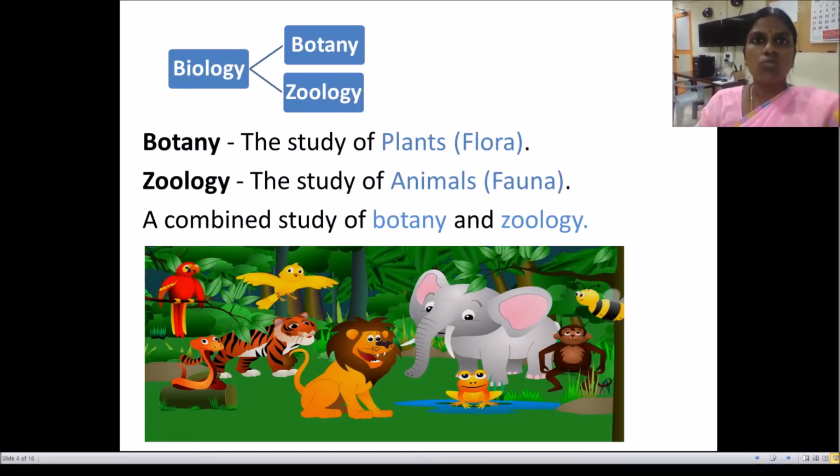Biology includes botany and zoology. Botany is the study of plants and zoology is the study of animals. Plants are otherwise called flora and animals are otherwise called fauna. So the combined study of both botany and zoology is called biology.